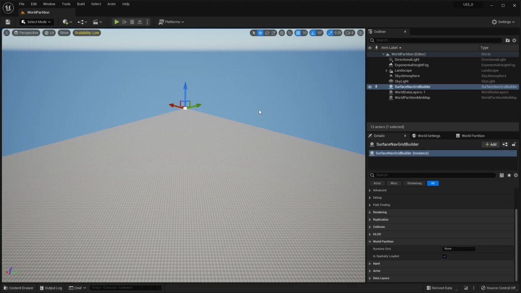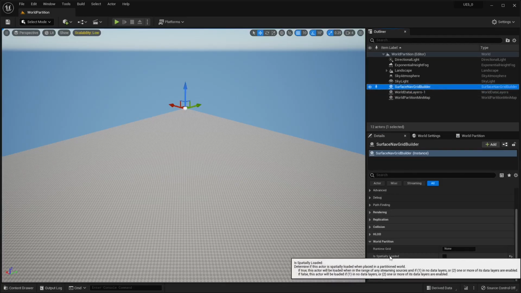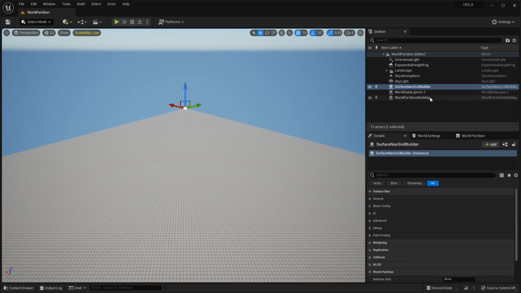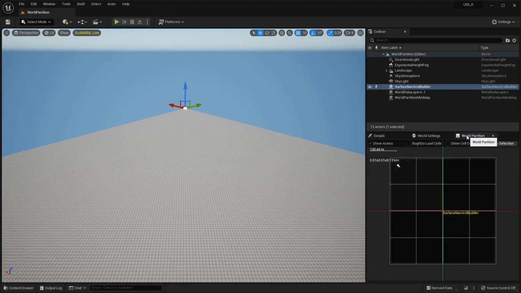Now also for the grid builder, if you're going to use it with a world partition level, then you need to make sure is spatially loaded is unchecked, because we need this one to be persistent. And I've had this not take my setting before. There we go. And once you do that, it will always be loaded. It'll be able to handle the navigation. Because if this gets unloaded and then reloaded, it causes problems. So you definitely don't want that to be part of an area that gets unloaded.